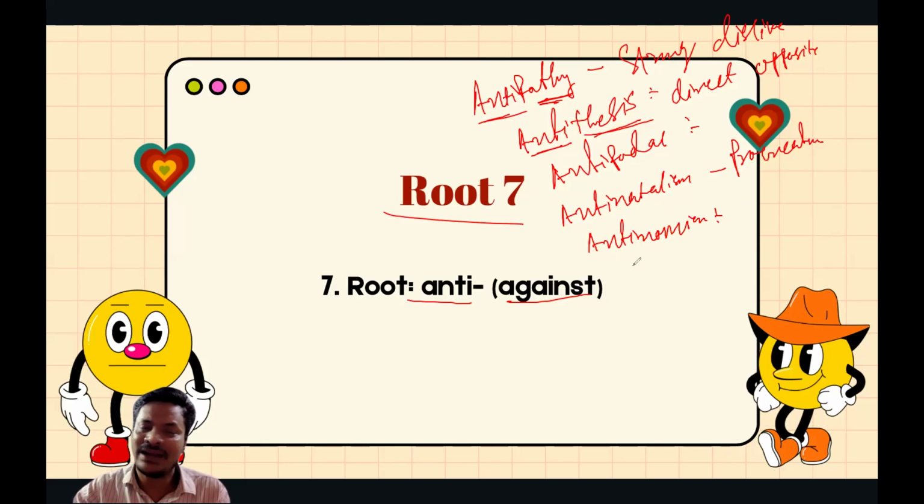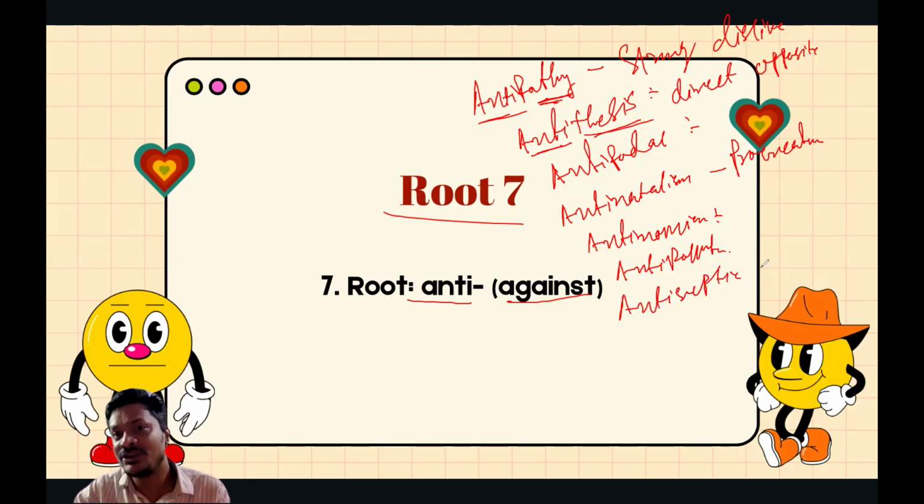We have also anti-pollution. When we say anti-pollution, that means against pollution. Similar to that, when we talk about antiseptic, septic is infection, and antiseptic means against infection, or preventing infection. Similar to that, antinomies. What is that? That is a contradiction between nomies, meaning principles. A contradiction between principles is known as antinomies.